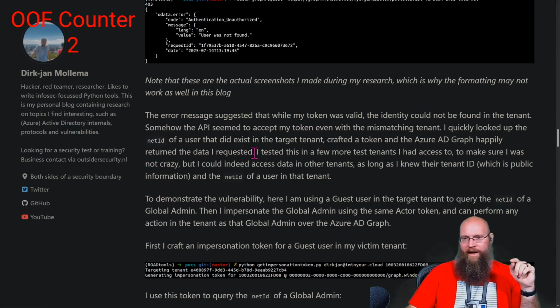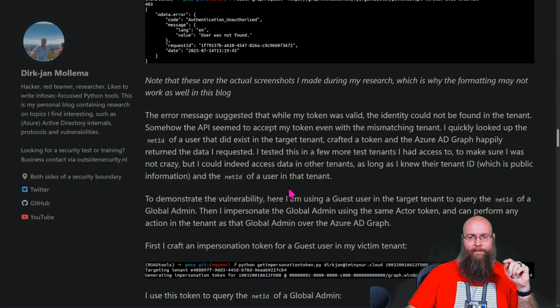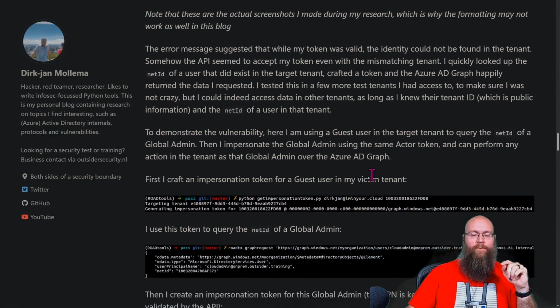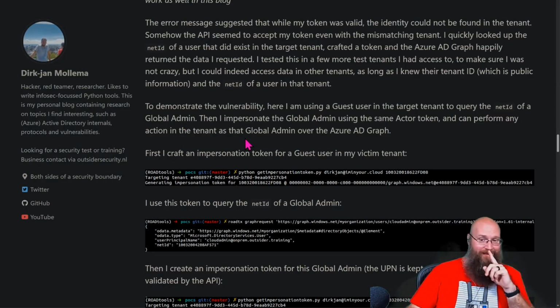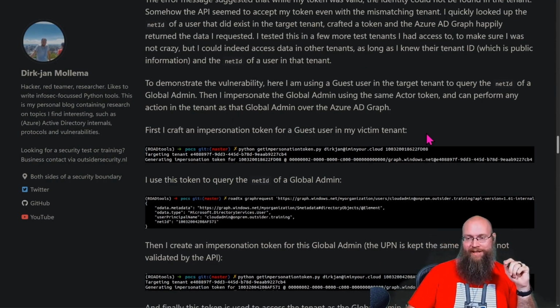Oh. I tested this for a few more test tenants I had access to, to make sure I was not crazy, but I could indeed access data in other tenants as long as I knew their tenant ID, which is public, and the netId of a user in that tenant. RIP. So to demonstrate the vulnerability, here I'm a guest user in the target tenant, used to query the netId of a global admin. Then I impersonate the global admin using the same actor token and can perform any action in that tenant that a global admin can over the Azure AD Graph.